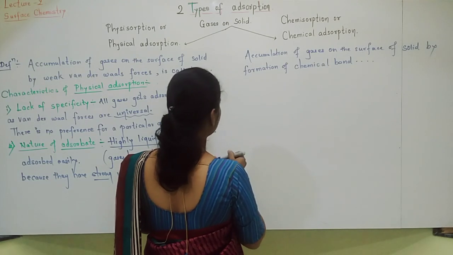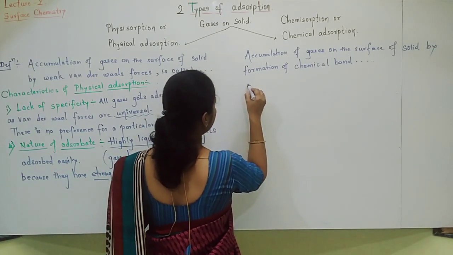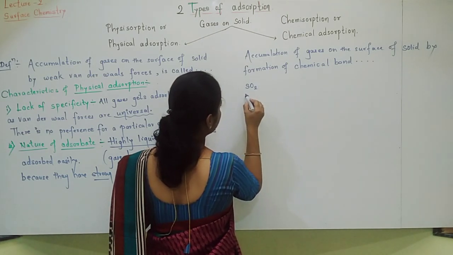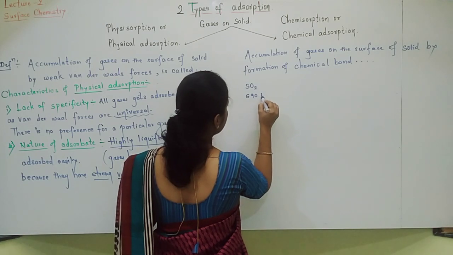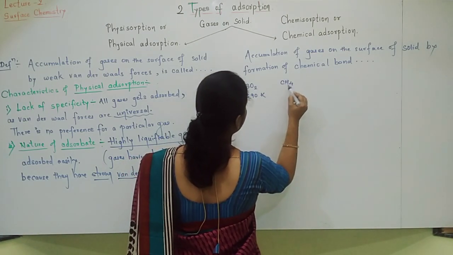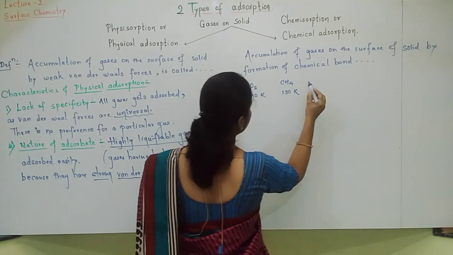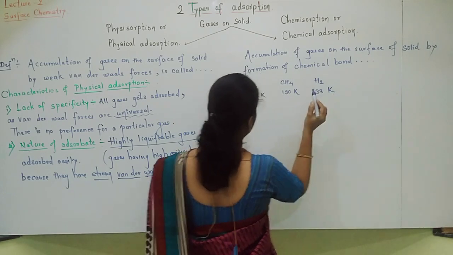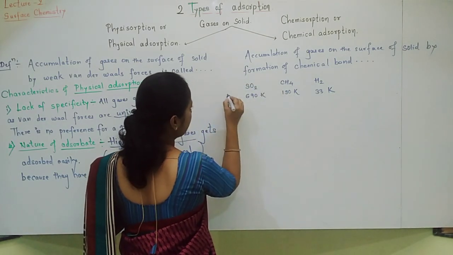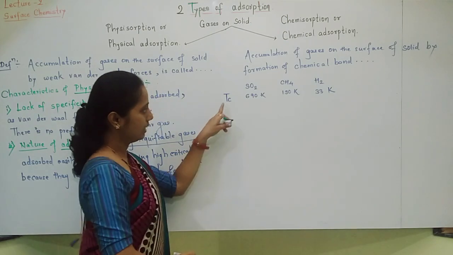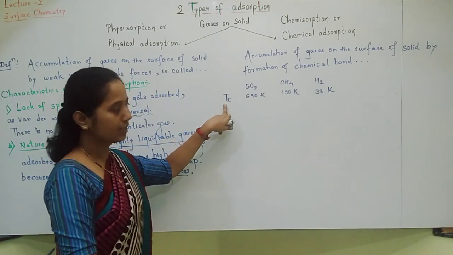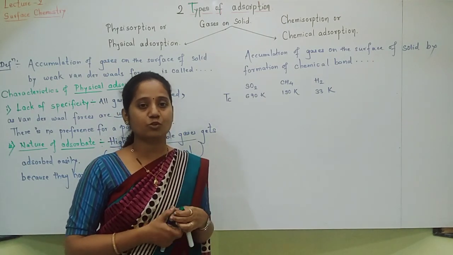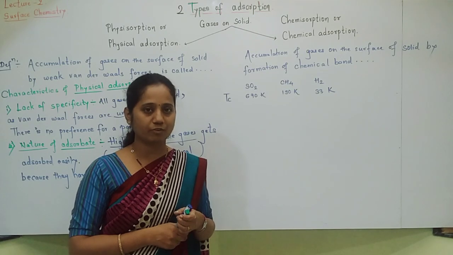Imagine that for you students, three gases are given: SO2 having critical temperature 690, methane 190 Kelvin, hydrogen. These are gases, these are their critical temperatures. Now out of this, which gas gets readily adsorbed? Which will show more physical adsorption? Like this question will be asked.